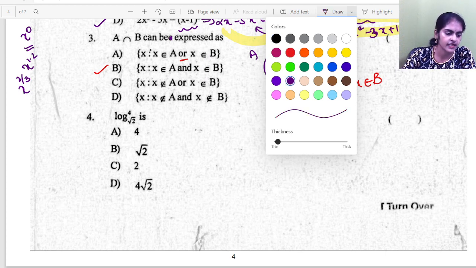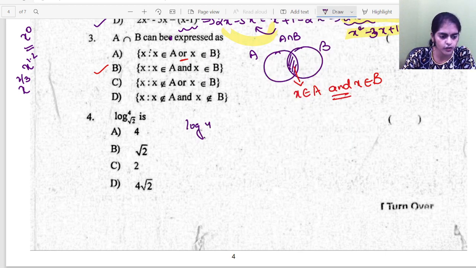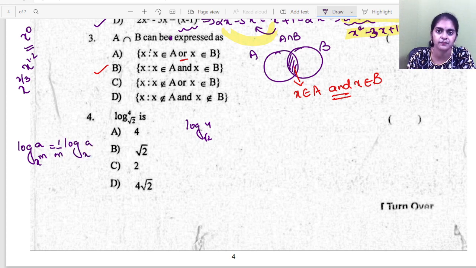So, right. Log 4 to the base root 2. Now this is also simple. Do you know this formula? Log a to the base x power m. In the base you have x power m. So can I write it as 1 by m log a to the base x? Or you can write here m also.